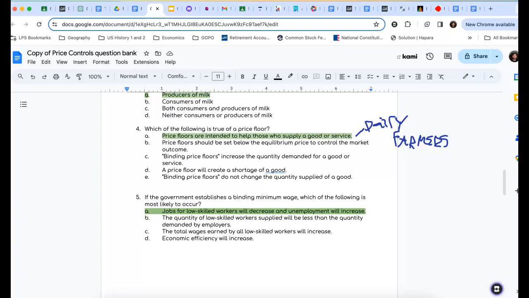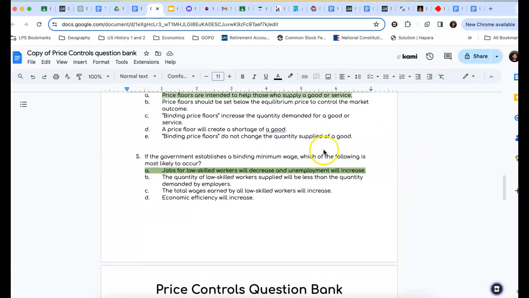But it's also true when we're talking about people providing their service as workers. So both of those individuals are people who supply a good or service, a worker or, like in the last example, a dairy farmer. Okay, so let's scroll down a little bit.